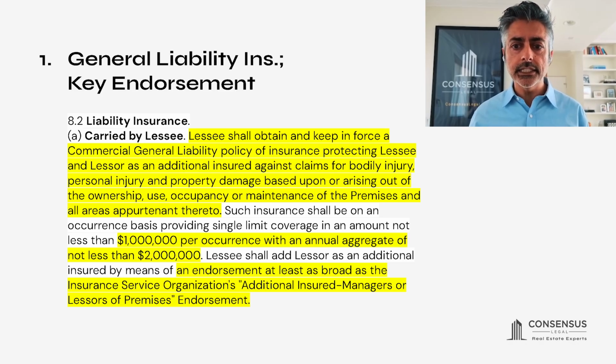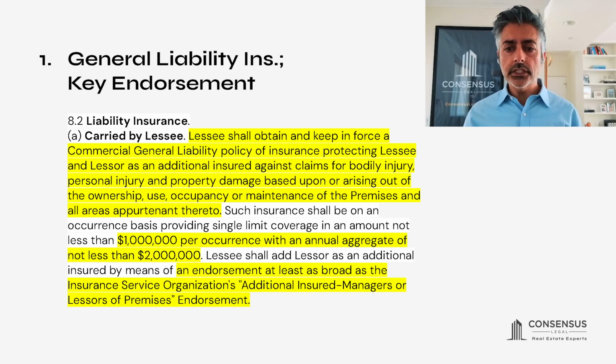It states, lessee shall obtain and keep in force a commercial general liability policy of insurance protecting lessee and lessor as an additional insured against claims for bodily injury, personal injury, and property damage based upon or arising out of the ownership, use, occupancy, or maintenance of the premises and all pertinent areas thereto.